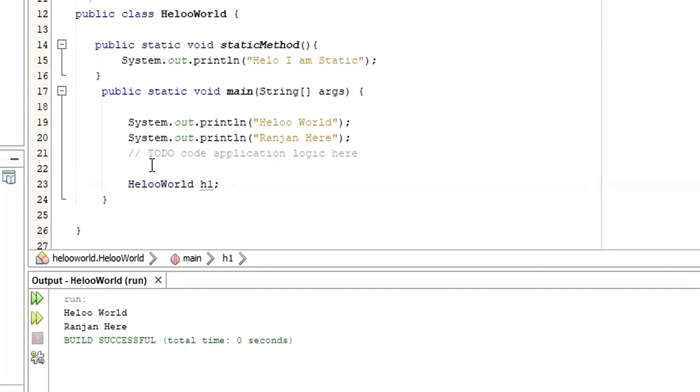Here it is a bit different. In Java you do the same, HelloWorld, followed by the object name, equals, and we use new as a keyword followed by the name of this class. I hope you have understood, right? So there is a difference between C++ and Java when creating an object. In C++ you just say HelloWorld h1.